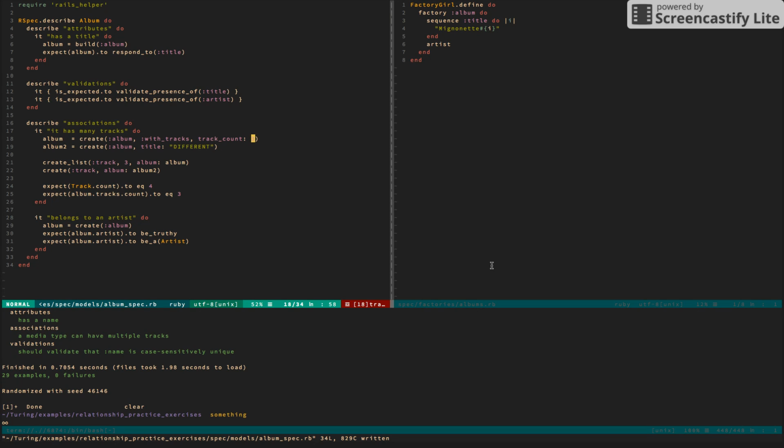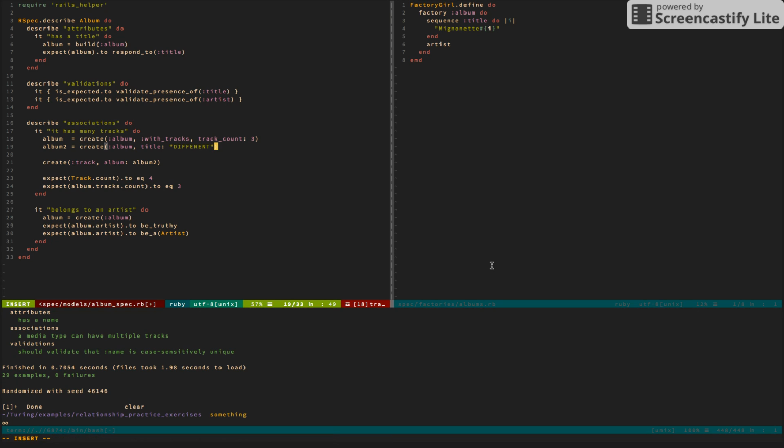So what we're doing now on line 18 is actually covering what we do in line 21. So let's take out line 21. And let's create a second album with tracks, track count 1. Let's take this out here.